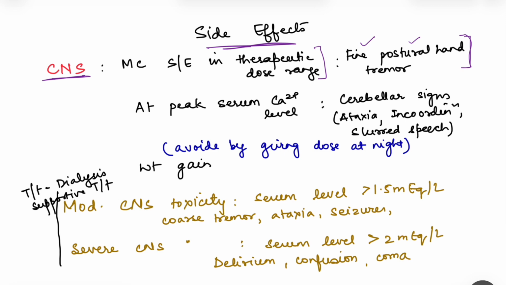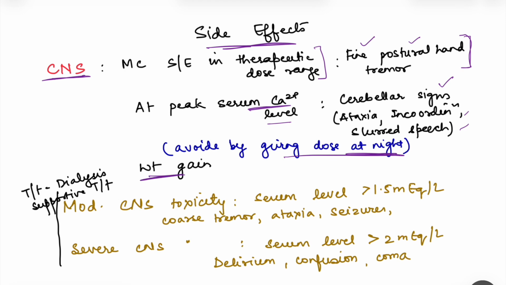Another is that at peak serum levels, again therapeutic dose levels, there will be cerebellar signs like ataxia, incoordination, slurred speech. So because of these signs and symptoms, patients' day-to-day activity may be affected. So these can be avoided by giving the dose at night, right? So during the night when the peak serum concentration level will be there, then the person will not even notice these side effects. Okay, another side effect is weight gain.